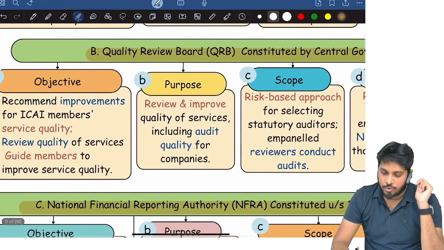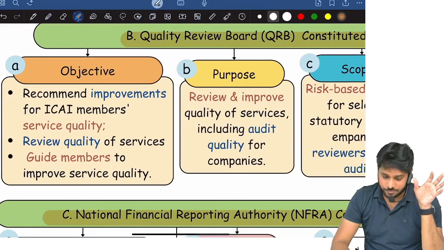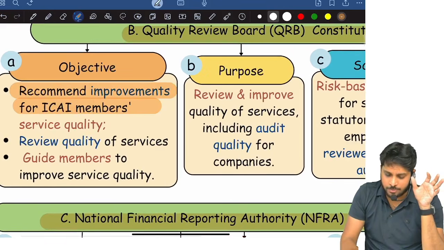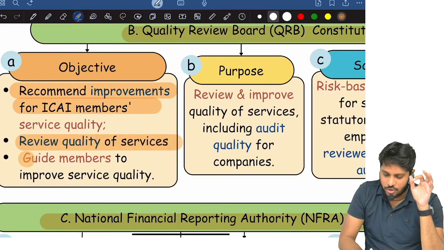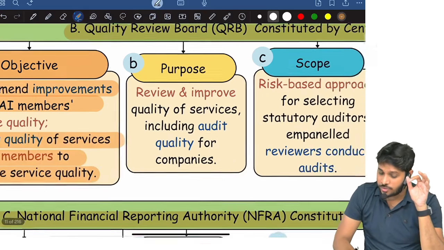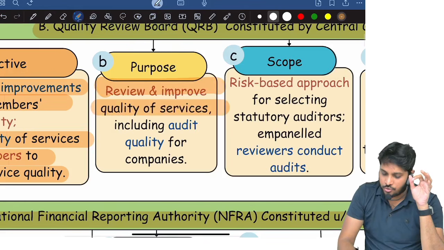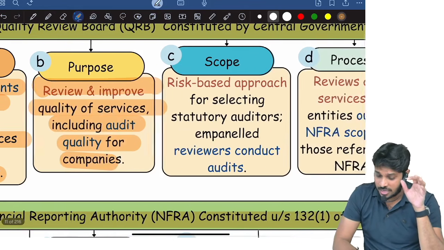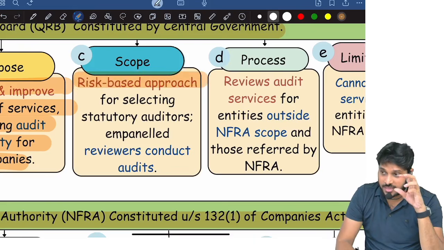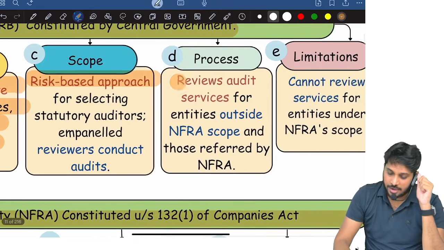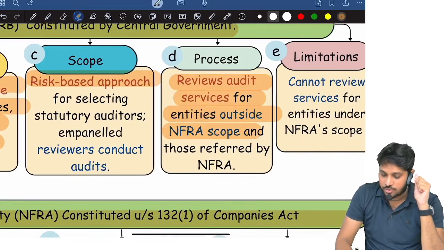Quality control review is performed by the Quality Review Board. Their main objective is to recommend improvement to ICAI members, review the quality of services and guide members to improve the quality. So they review and improve the quality of service, including audit quality for companies. They select quality control review files based on a risk-based approach, and they review audit services for entities outside NFRA scope.